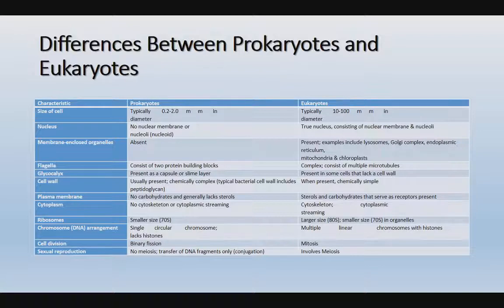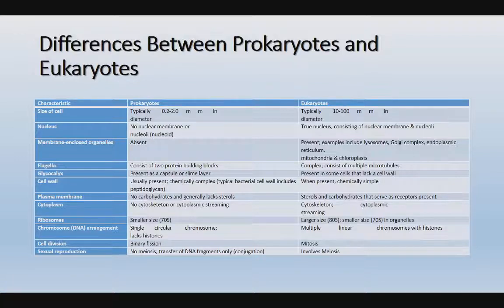When coming to cell division, binary fission is generally observed in prokaryotes, but in eukaryotes we can observe mitosis, and in diploid cells and reproductive cells we can observe meiotic cell division.